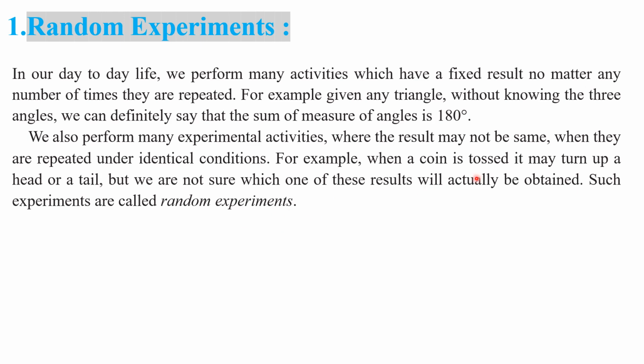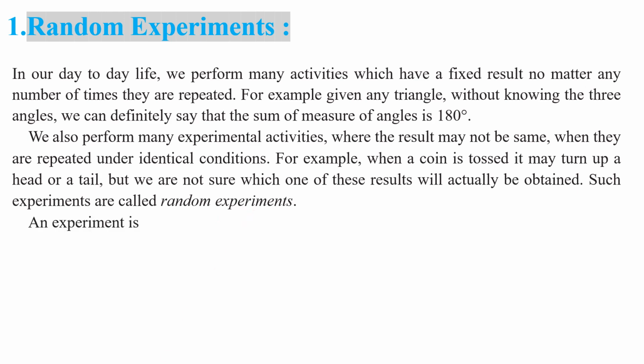For example, if you toss a coin, we know that the outcomes may be either head or tail. These are said to be outcomes, but we are not sure whether we get a head only or a tail only. Yes or no, my children? So this is an example of a random experiment. Understood this point, my children?